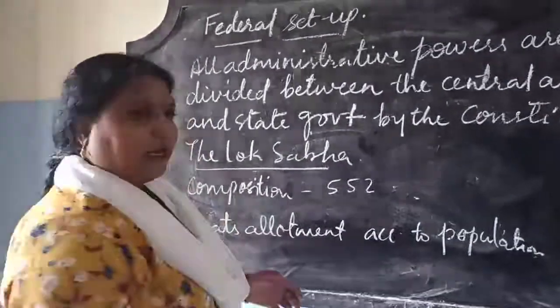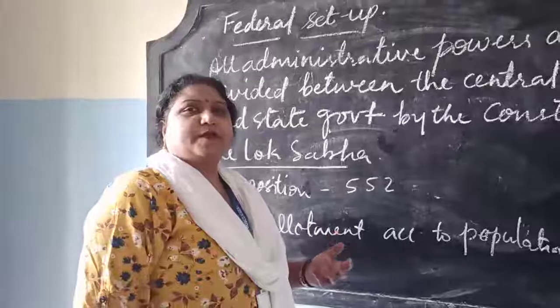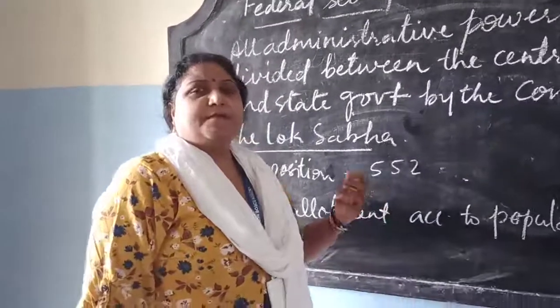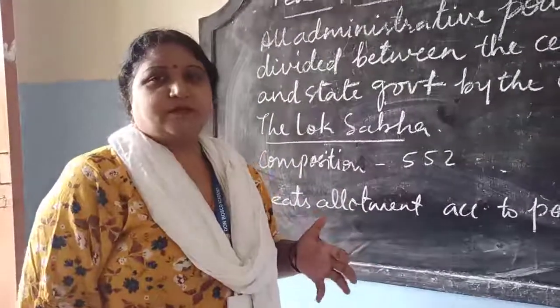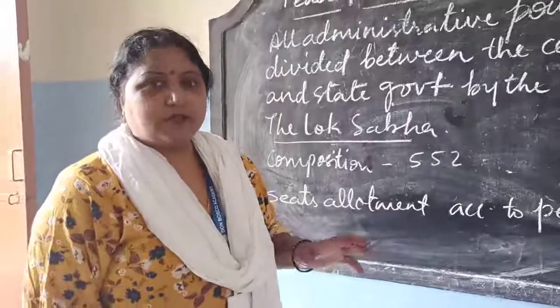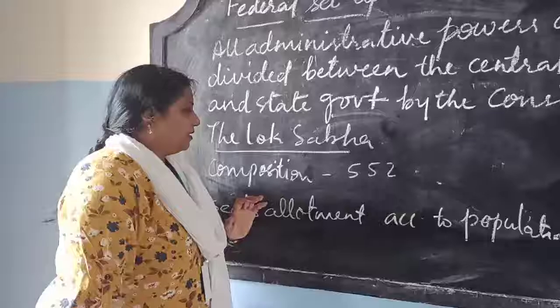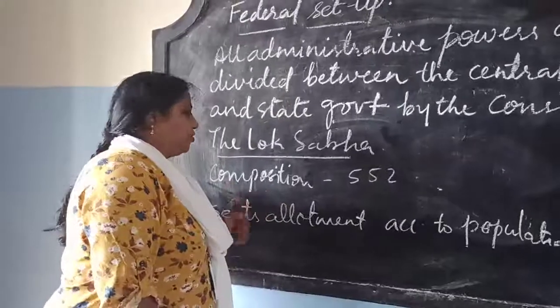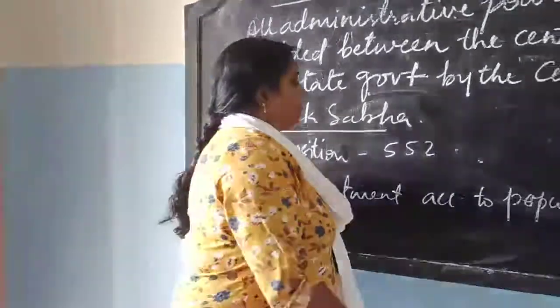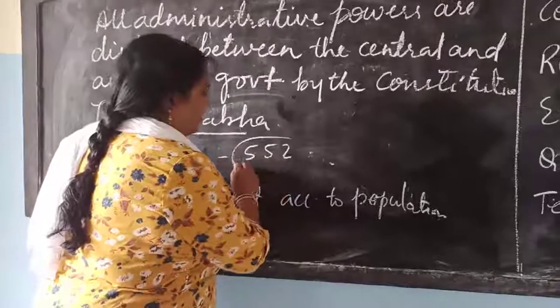Now we have the meaning of parliament: the supreme legislative organ, which makes the council of ministers and makes the laws. Okay, so that is taught to you, you have to learn. Now Lok Sabha, very very important, and the composition of the Lok Sabha. So for the composition of the Lok Sabha, you have to remember it has got